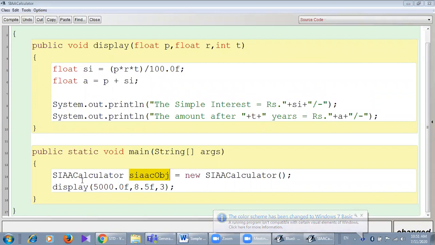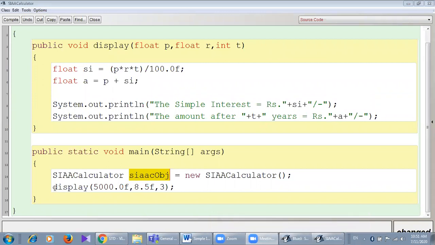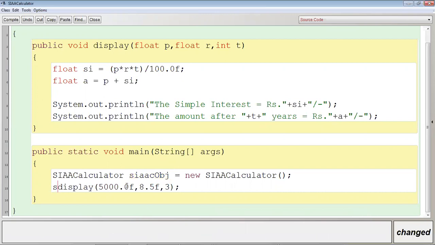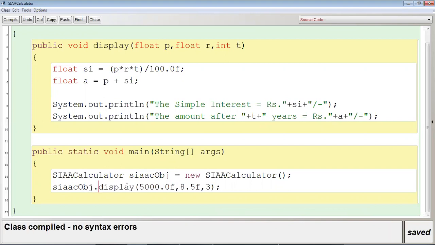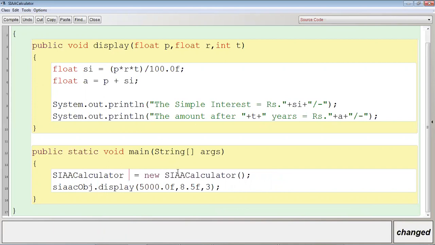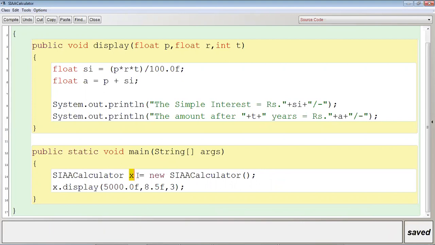So SIAA calculator, SIAA CC. In order to call the display method, I will write SIAA C obj dot. Okay, Control K, no syntax error. You can give any name, XYZ. If you are writing X here, you will have to write X dot display, but it will be meaningless. What is the meaning of X?